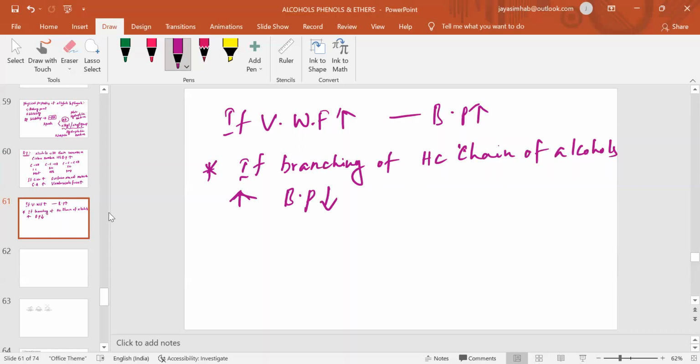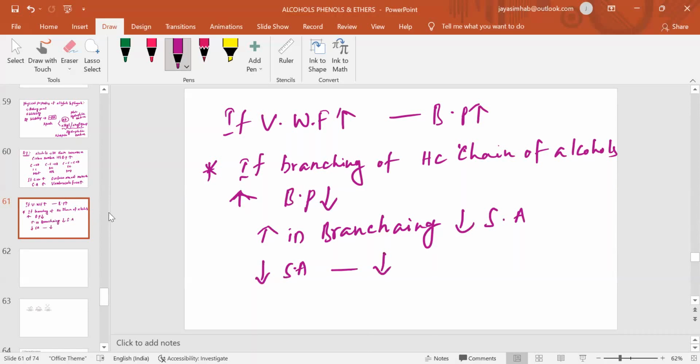The reason is that increase in branching decreases surface area, which decreases van der Waals forces. A decrease in van der Waals forces of attraction decreases the boiling point.